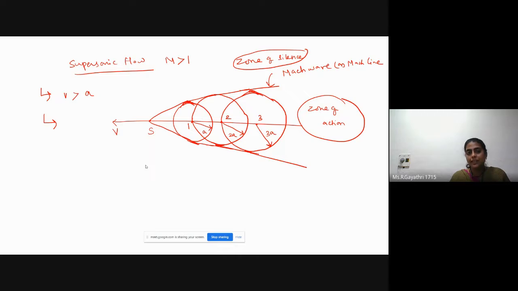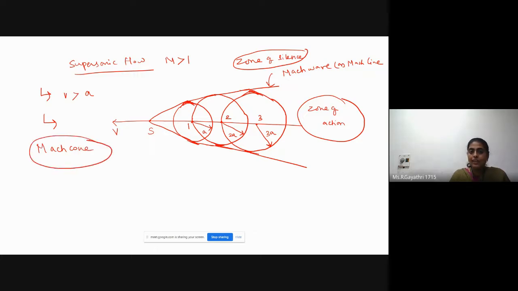Here we can see sound waves in this manner. This is not like the previous case. Here we can see different lines and different terms also: Mach wave, Mach line, Mach cone. I will explain you one by one. First, I would like to explain about Mach cone.